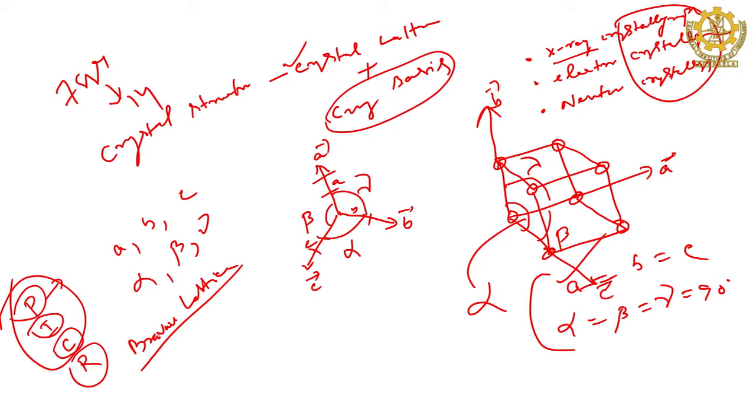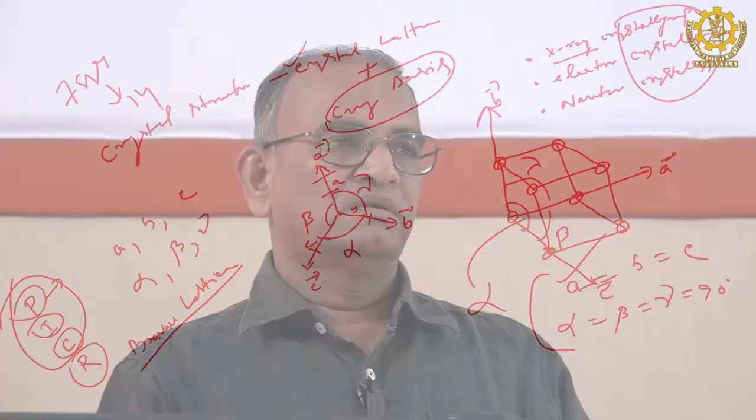Now, when you talk about the lattice, what does that lattice tell basically? If you take any lattice, obviously it is involved with the crystal. Without crystal, there is no lattice. Then what do you mean by the lattice? It is a group of points, no doubt, in space, but not irregularly arranged.